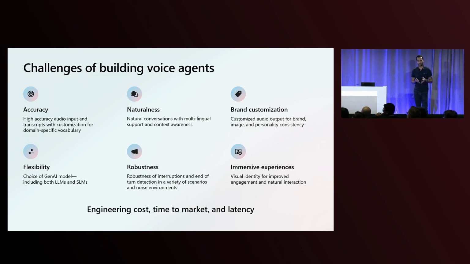Now, despite the demand that we see, we've also been talking to a lot of developers and customers just like yourselves, and we see that there's still lots of challenges in being able to build out production-grade voice agents. For example, there's a need to have high accuracy of audio input and transcripts so that you can best understand domain-specific terms and terminology. On the audio output side, there's also a need to have customizable voices that best represent your brand, your image, and your personality.